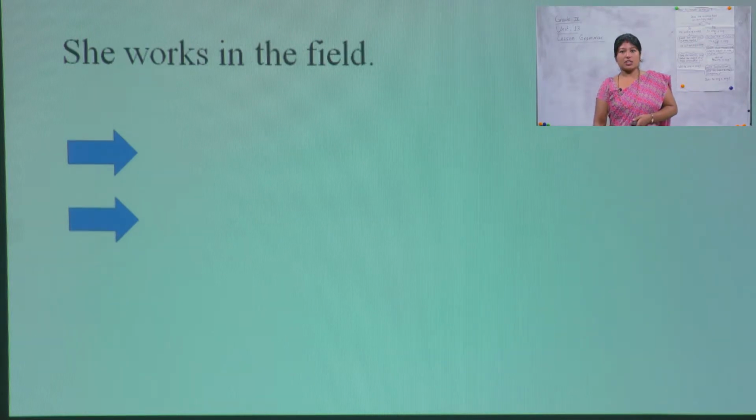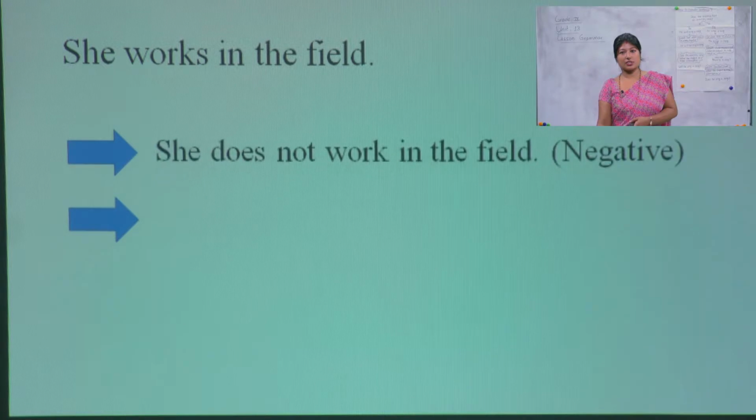Number 3: she works in the field. So here it is different from the previous two sentences. What is the difference? We do not find any use of an auxiliary verb over here. She works: directly the main verb has been used. So what do we do? The 'do' form is inserted. So, she does not work in the field.